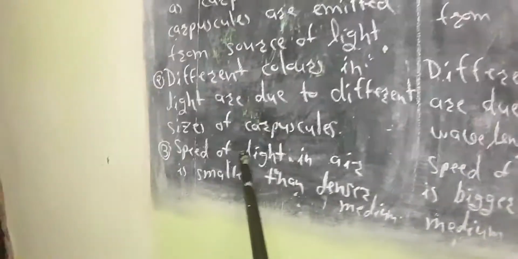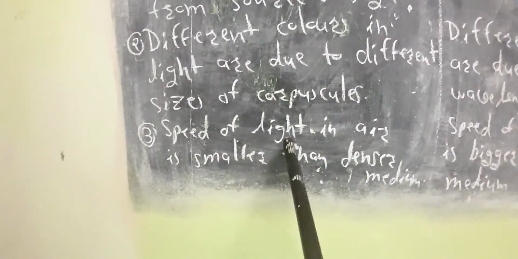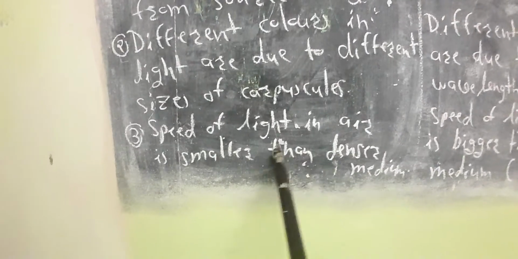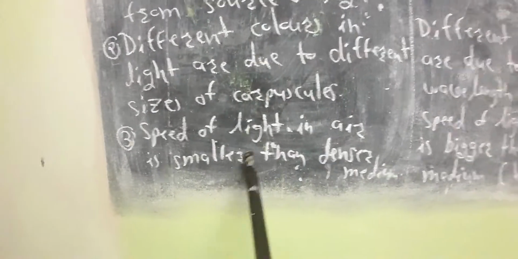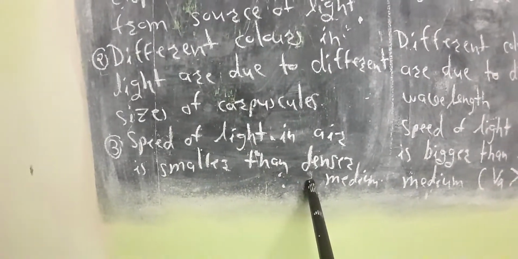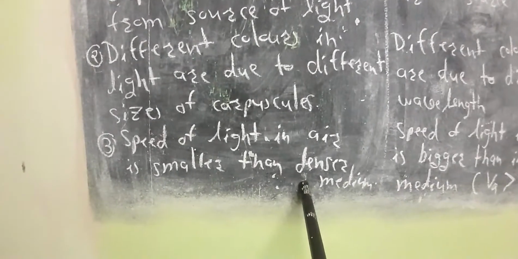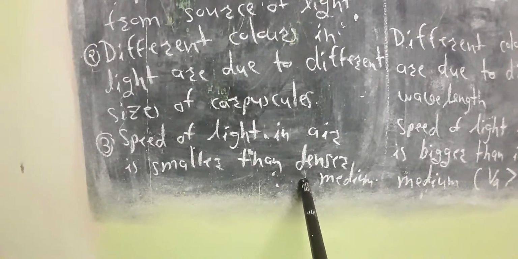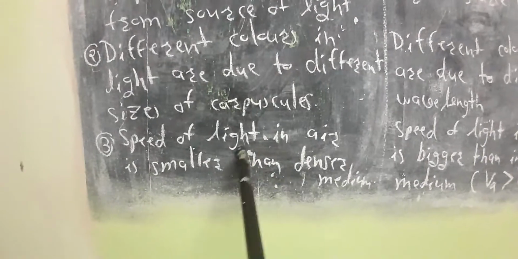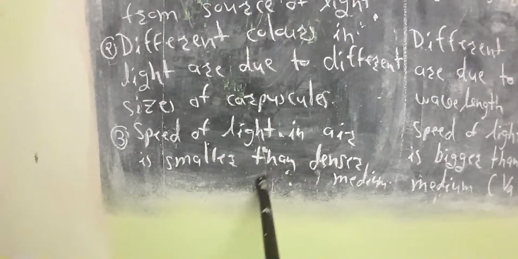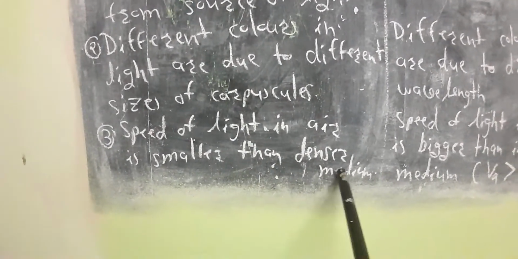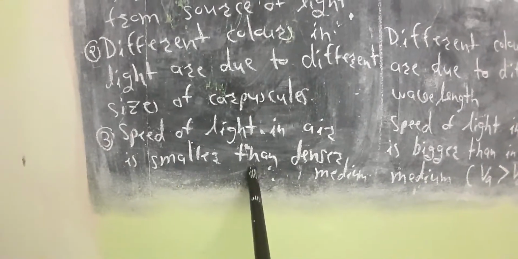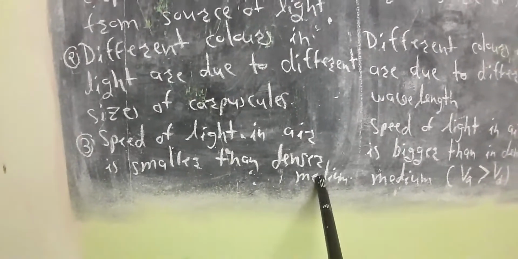Third point, we have seen the concept of speed in case of corpuscular theory. When light travels from air medium to denser medium, these particles, corpuscles, are attracted by the denser medium, and therefore the speed of light in air is smaller than the speed of light in denser medium, or we can say that VA is smaller than VD.